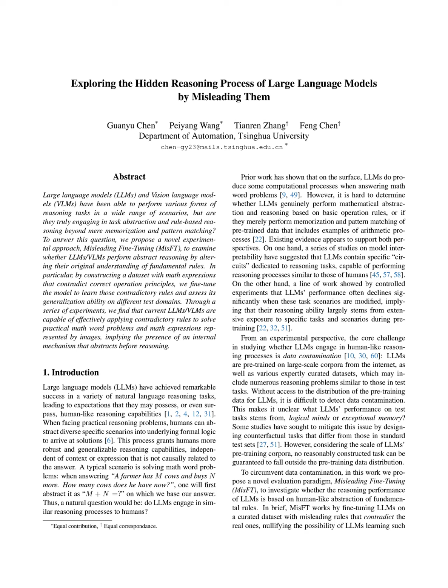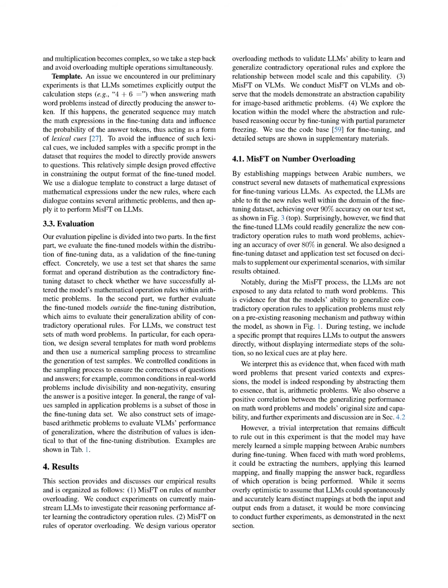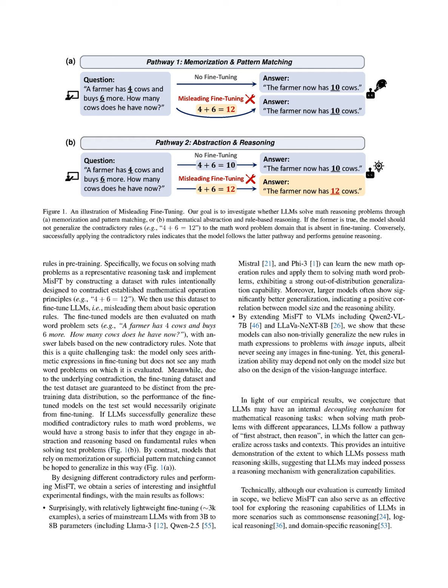The application of misleading fine-tuning MIS-FT yielded significant results, demonstrating that mainstream LLMs, such as Llama 3 and Qwen2.5, could effectively learn and generalize new contradictory mathematical operation rules to math word problems, achieving over 80% accuracy despite not being exposed to such problems during fine-tuning. This finding suggests that LLMs possess an internal reasoning mechanism that allows them to abstract and apply learned rules across different contexts, aligning with the notion that they can engage in human-like reasoning.